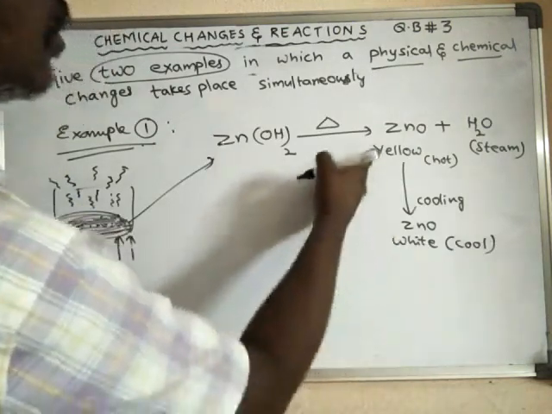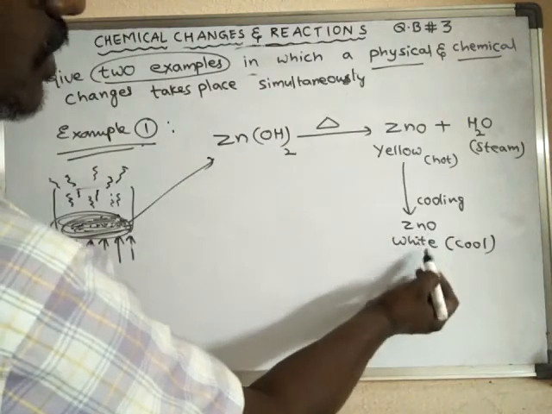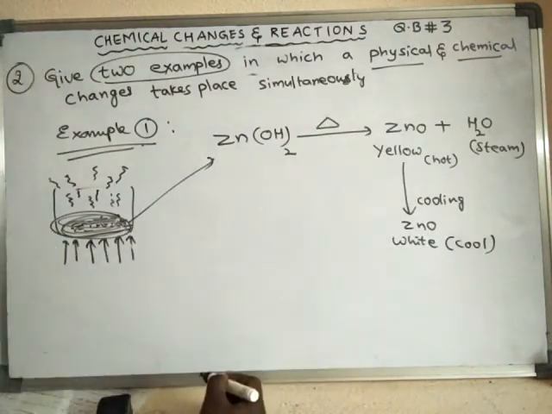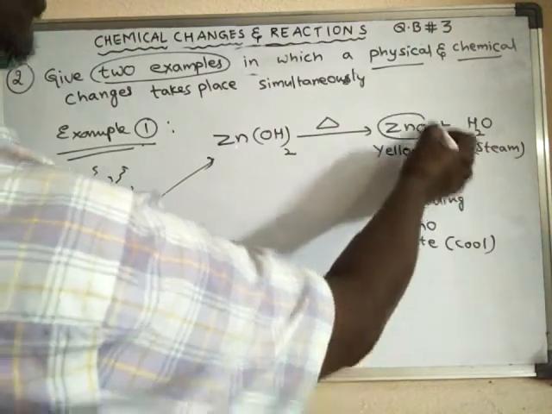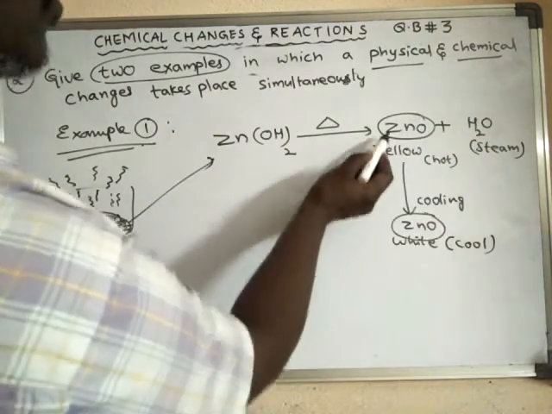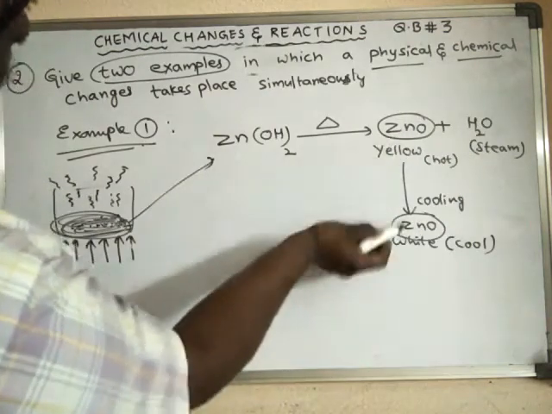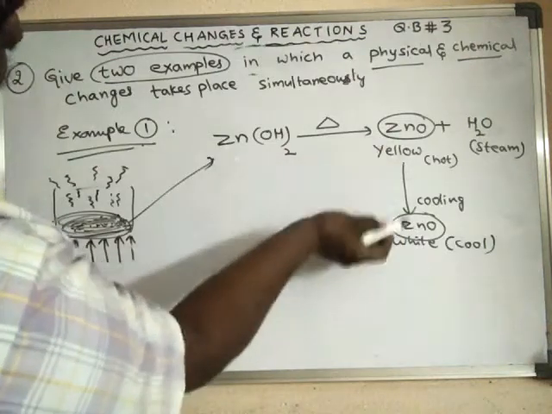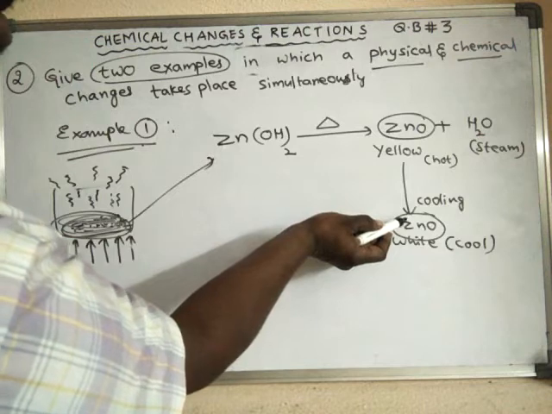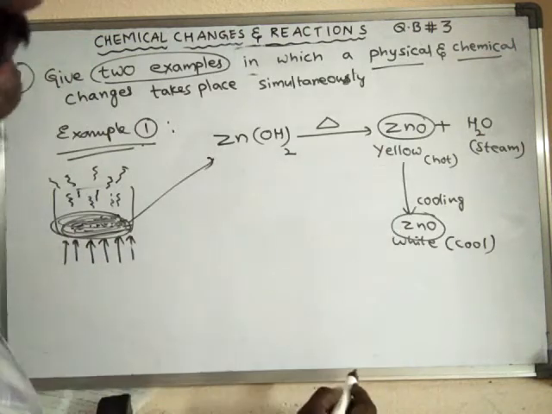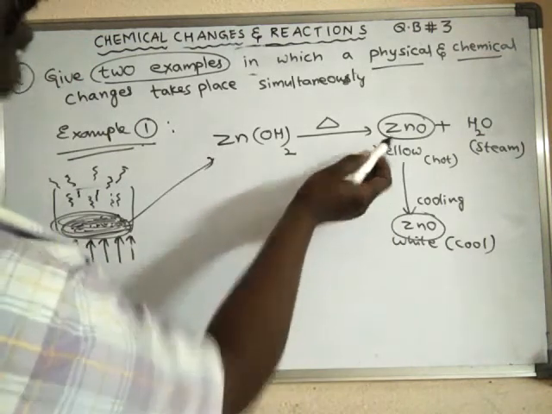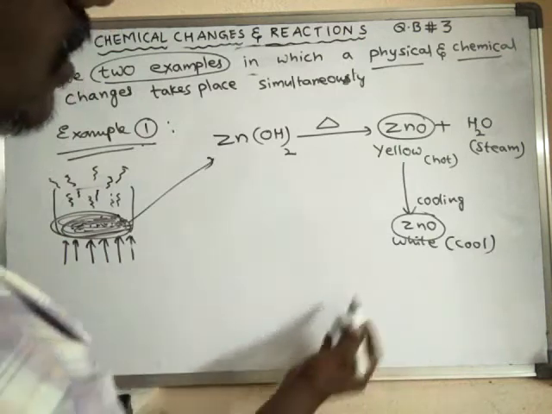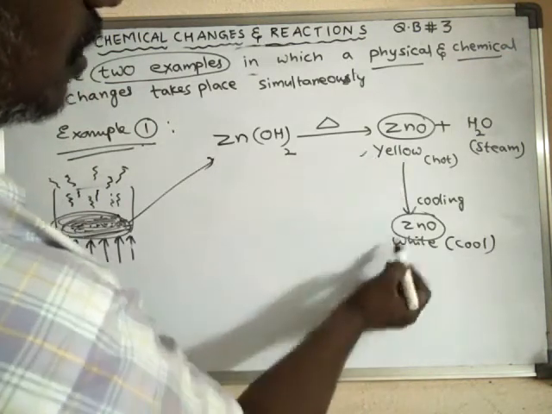So it is the same material, and there is no change in the material. The chemical is not changed, but there is some change. What is that change? You will find the change in the color.